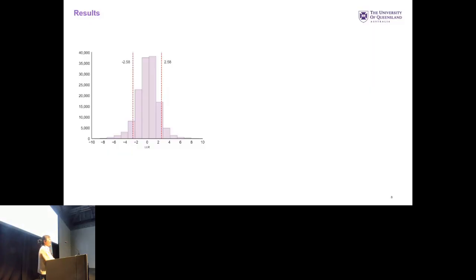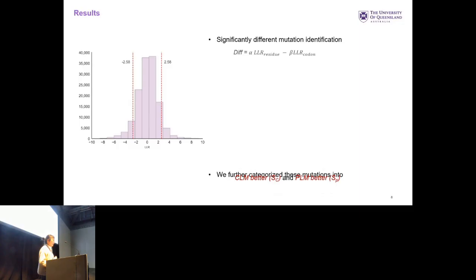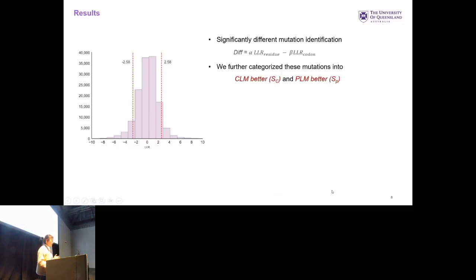The next step, we want to know why combining the PLM with the CLM can improve disease effect predictions. So we calculate the differences between the two effect scores calculated by the PLM and the CLM, and then select those falling in the rejection regions. And then we further categorize these mutations into codon language model better and protein language model better. Codon language model better means it assigns a more negative value to the pathogenic variants and a higher value to the benign variants, so that the model can distinguish them efficiently.